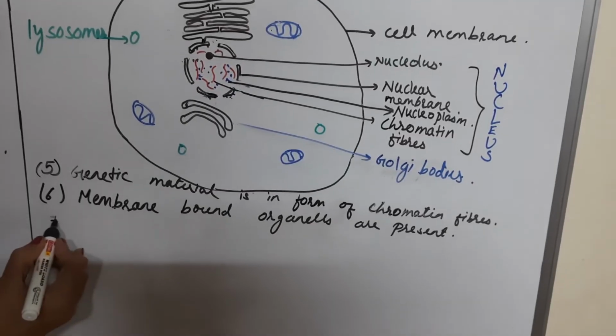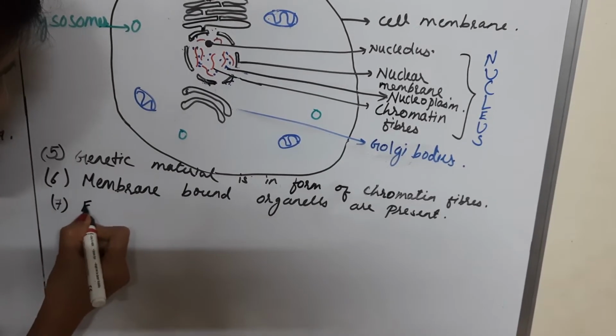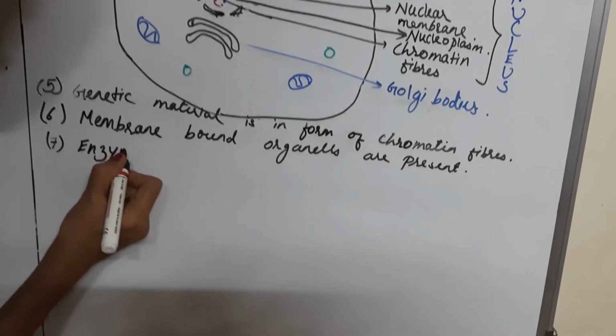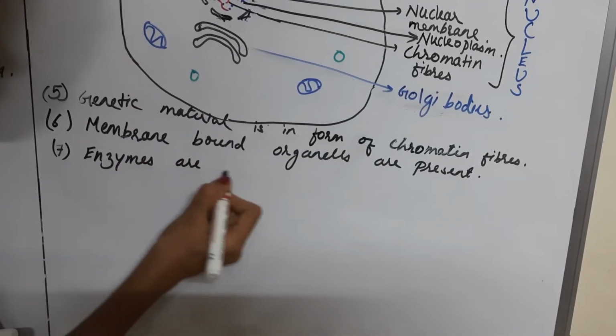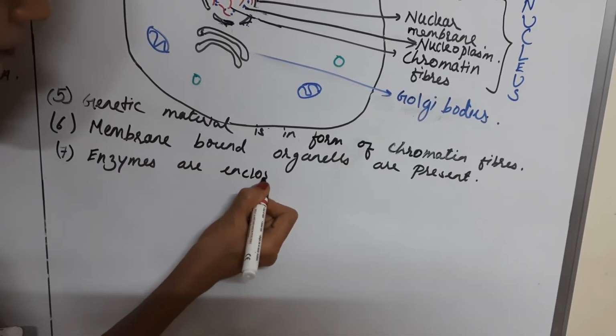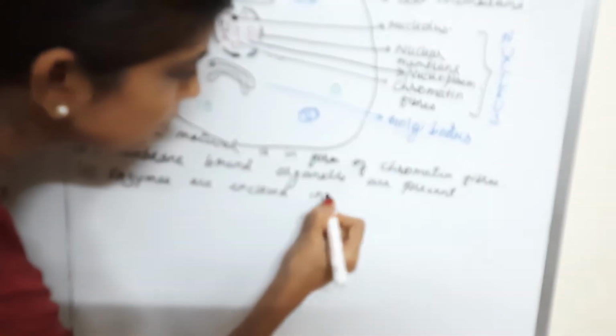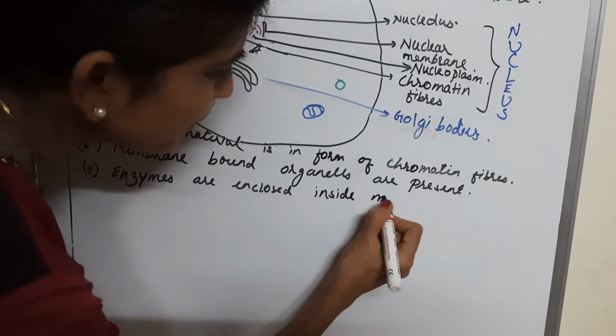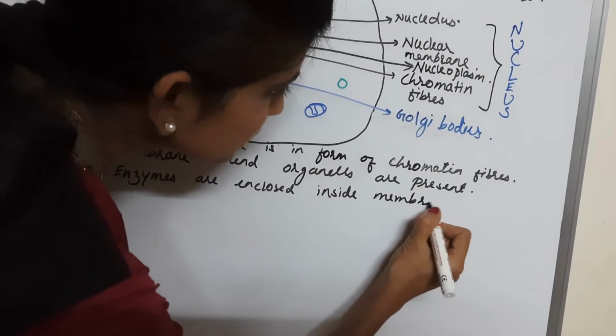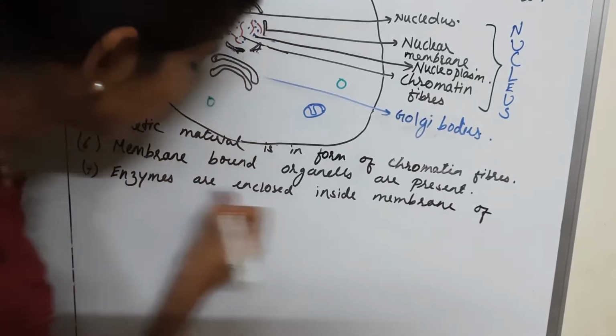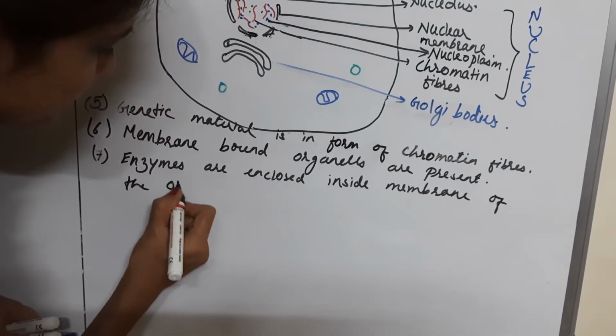So we can say enzymes are enclosed inside the membrane of the organelle.